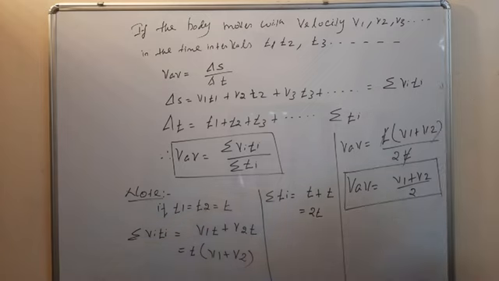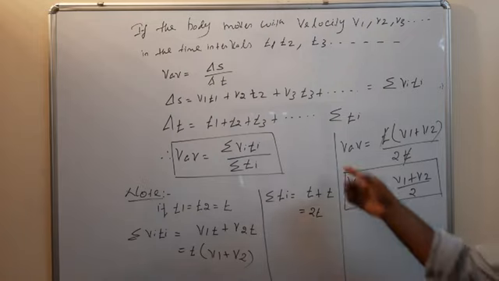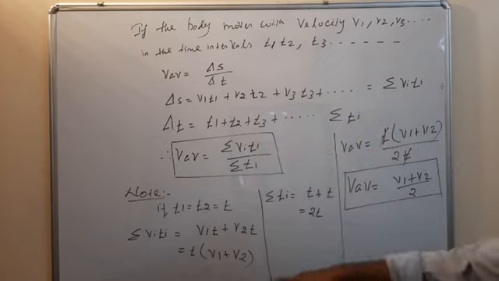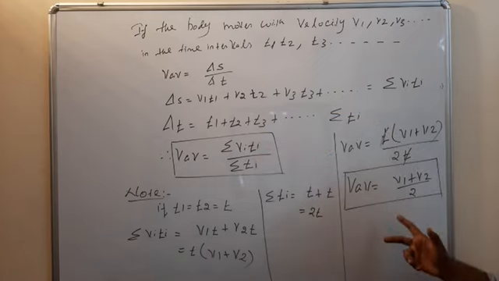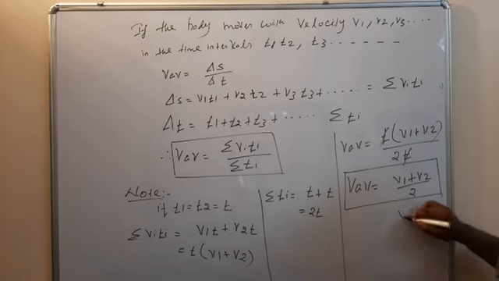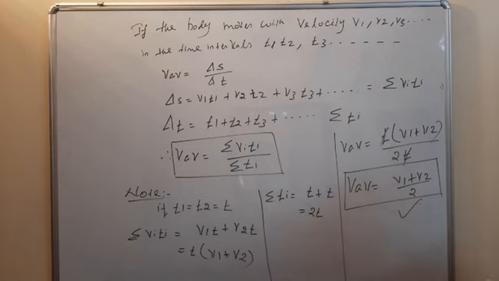So this is the average velocity for a body moving with different velocities in the same time interval. This formula is also very important, so we will use it for solving the numericals.